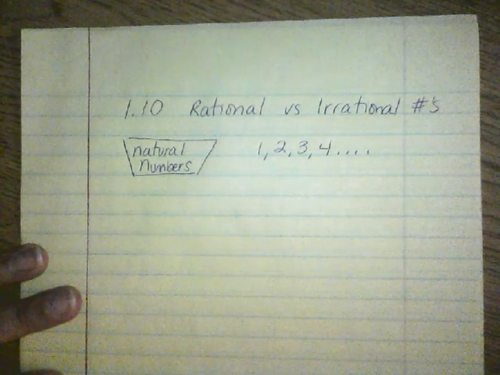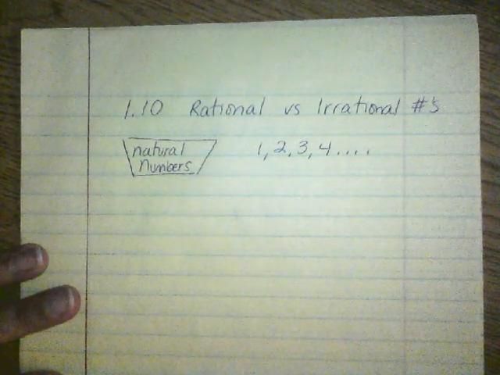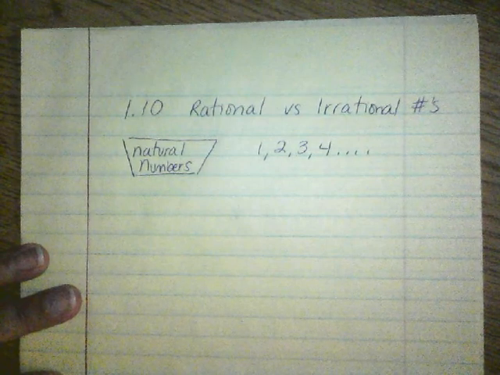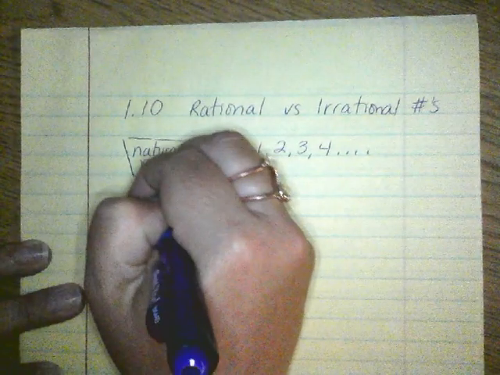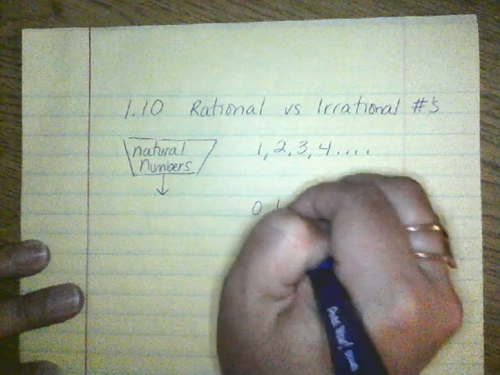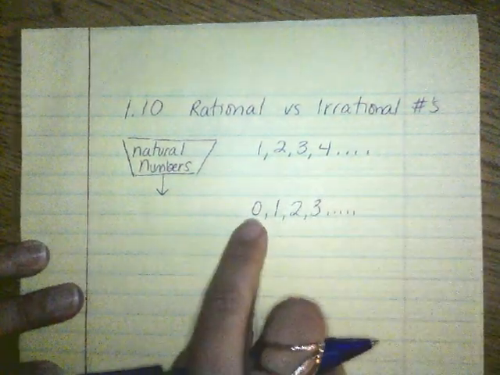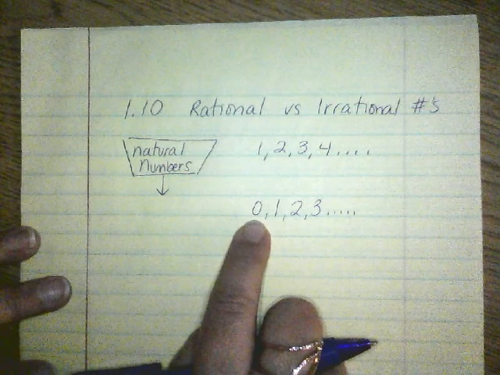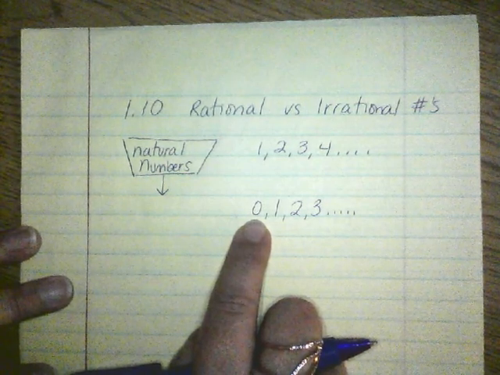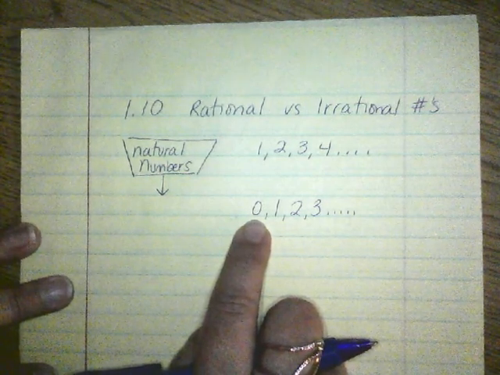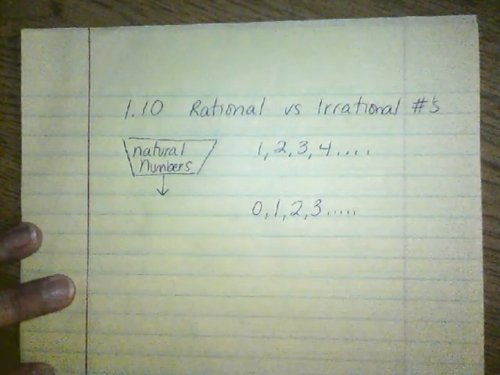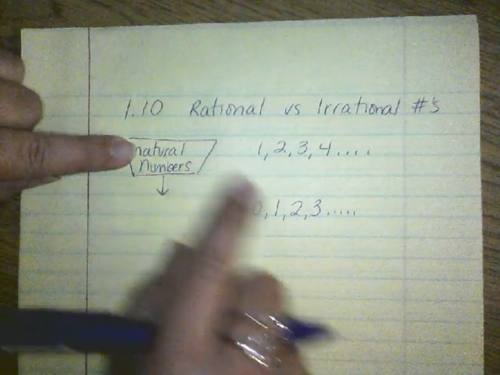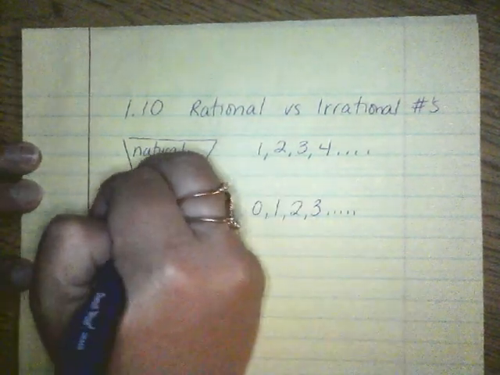Natural numbers are important. Then you said, wow, there's got to be something before 1. And somebody told you, there sure is. And what was that number that they added right before 1? Melody? 0. And that gave us a whole nother group of numbers. So it was all the natural numbers, plus we added the 0. Does anybody remember what those numbers were called? Wyatt? Even before integers, because all this has is 0, 1, 2, and 3. Adam? It's natural numbers plus a 0, which makes it whole numbers.